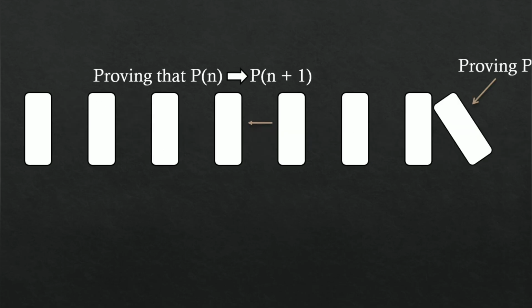Here you pushing the first domino is analogous to proving a statement for n equal 1. And the fact that each domino will always strike the next one is analogous to proving that if the statement is true for n, it is true for n plus 1. So based on the domino effect, you can intuitively see how mathematical induction works.